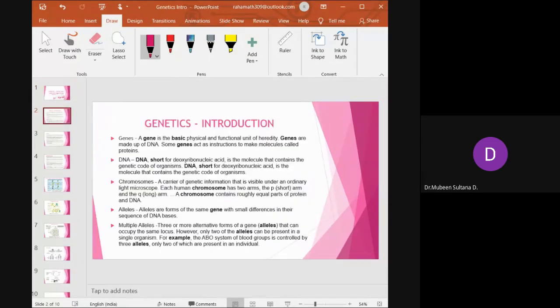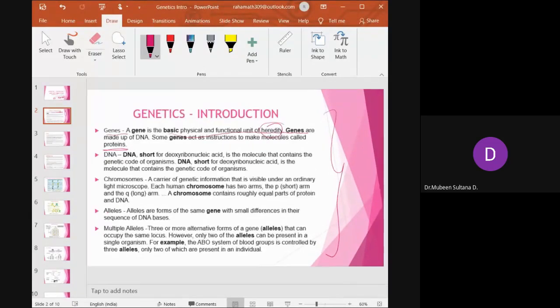So, when we talk about genetics, there are certain terminologies which we need to go through. Yesterday, also, we had an introduction class about it, right? So, here it is: what is a gene? A gene is a basic physical and functional unit of heredity. Genes are made up of DNA, and some genes act as instructions to make molecules called proteins. That is the main function of DNA, right? To make the proteins.